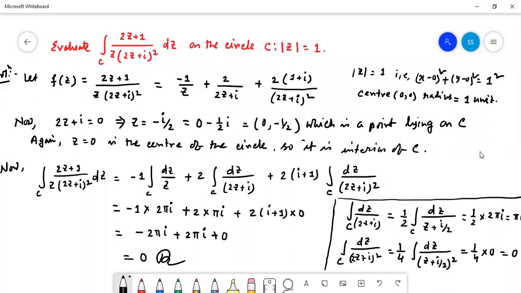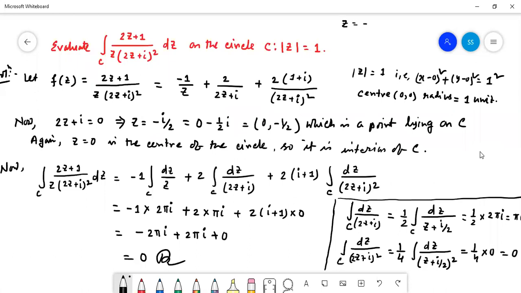So at first we make the circle mod z equal to 1. Z means x plus iy, that is x minus 0 whole square plus y minus 0 whole square equal to 1 square. So the circle has center at 0, 0 and radius 1 unit. Now we put 2z plus I equal to 0, that gives z equal to minus I by 2.